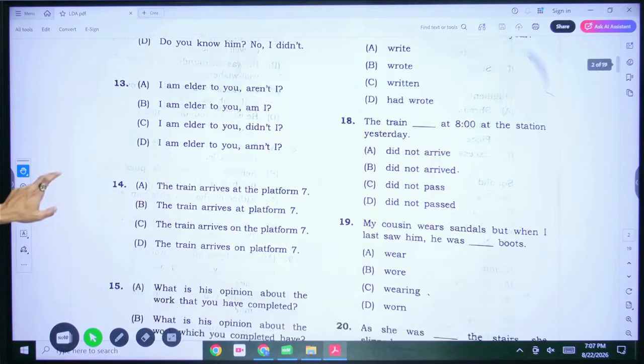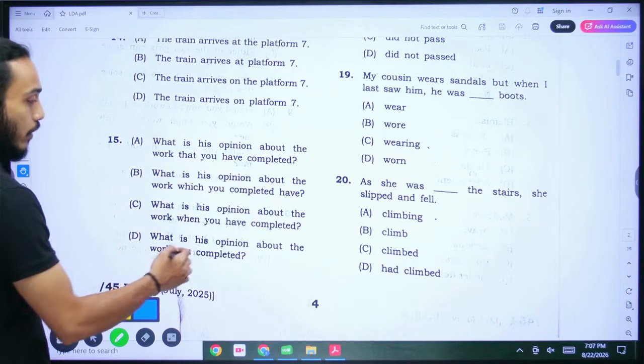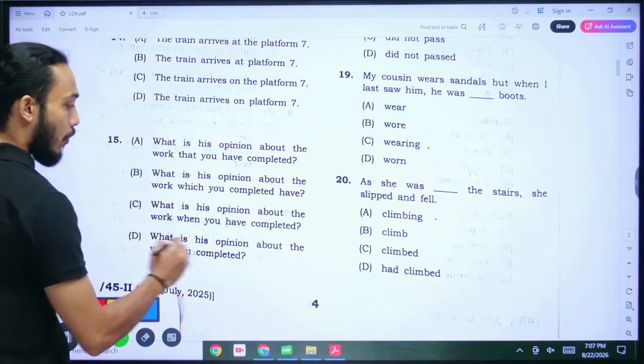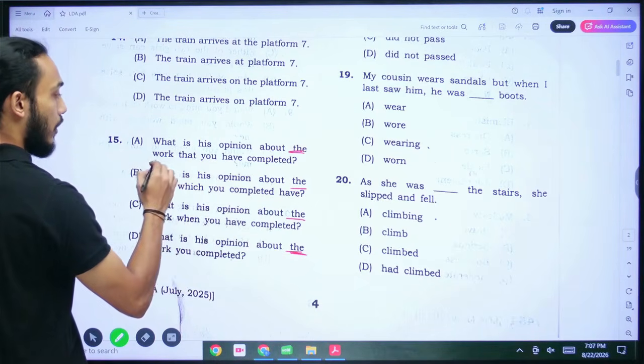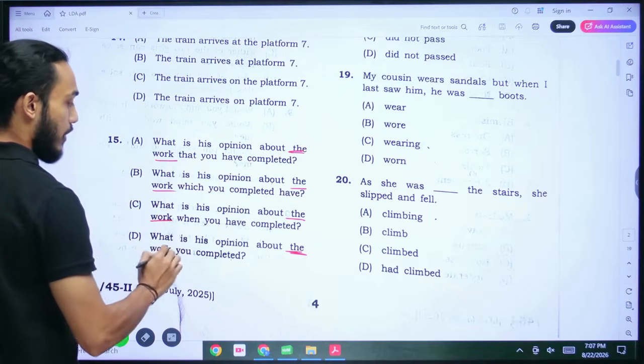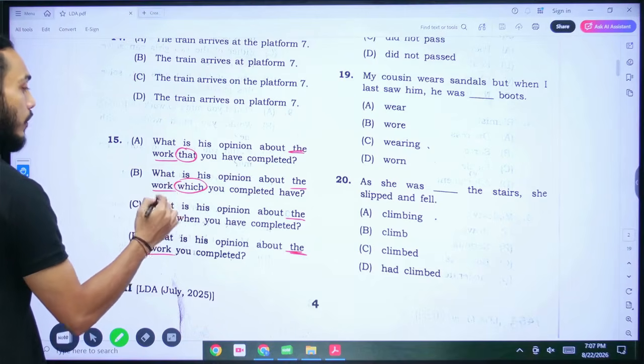Coming to number 15 here. All right, this is a question sentence. This is basically an interrogative sentence. So if you want to ask what is his opinion about something, you have already mentioned the, right? So if you are already saying the work, in each of the sentences, you are already being specific, then you don't again have to mention the work with some other words such as that or which.